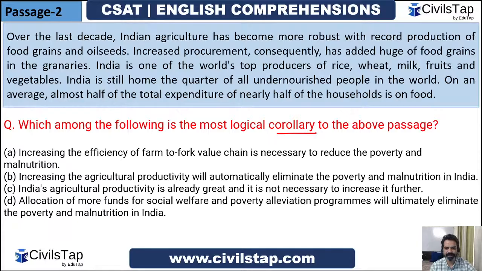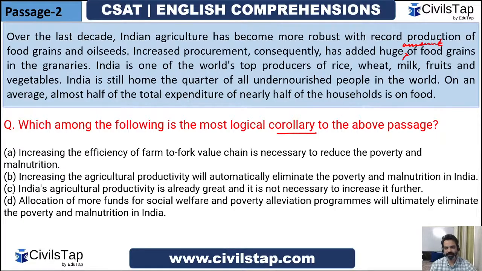Over the last decade, Indian agriculture has become more robust with record production of food grains and oil seeds. That's true. Increased procurement consequently has added a huge amount of food grains in the granaries. The amount is missing, guys. India is one of the world's top producers of rice, wheat, milk, fruits, and vegetables. Now, India is still home to a quarter of all undernourished people in the world. On average, nearly half of the households' total expenditure is on food.